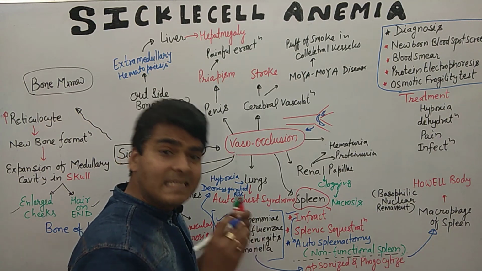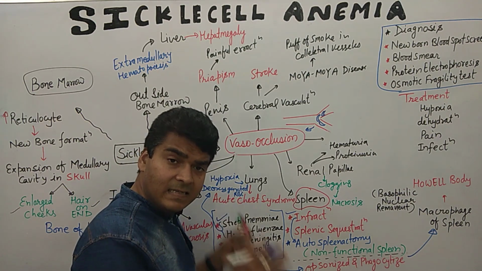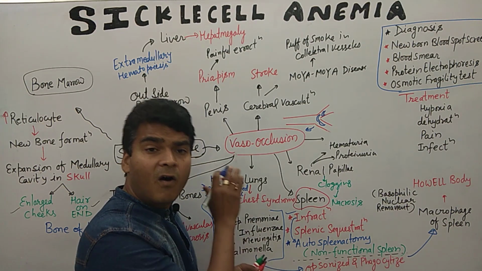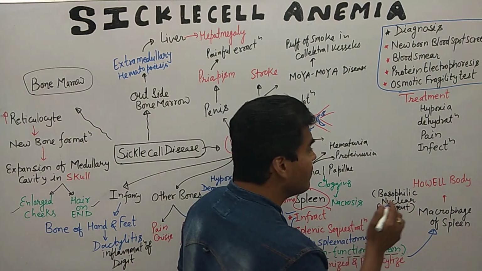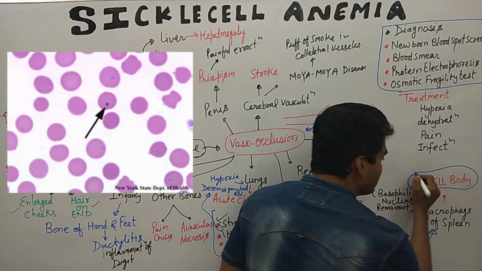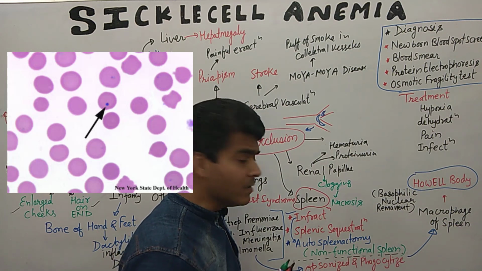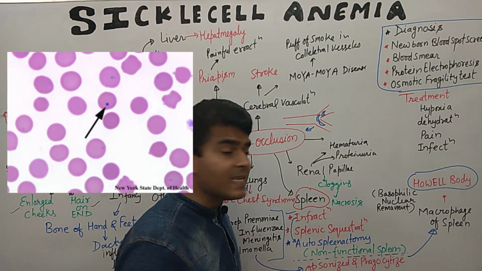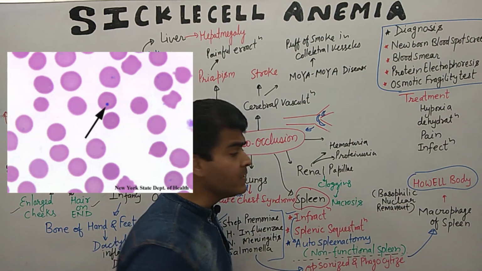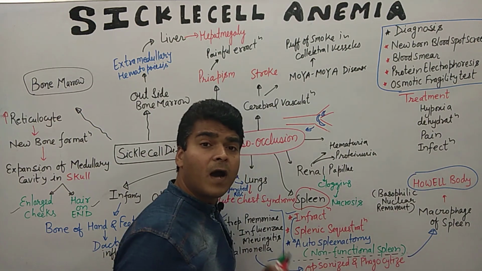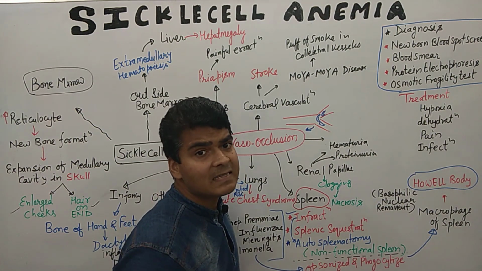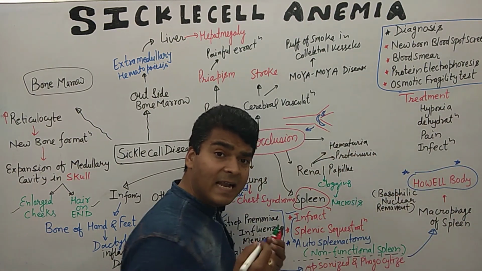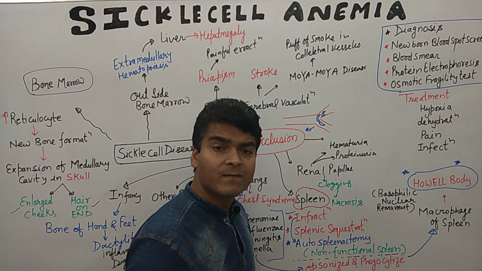In this condition, if we make a peripheral blood smear of the sickle cell patient, what do we find? We find Howell bodies. And these Howell bodies are what? Basophilic nuclear remnants. This question about Howell bodies can come in an MCQ. So remember this, Howell bodies are a hallmark, and we can use them for the purpose of diagnosis.